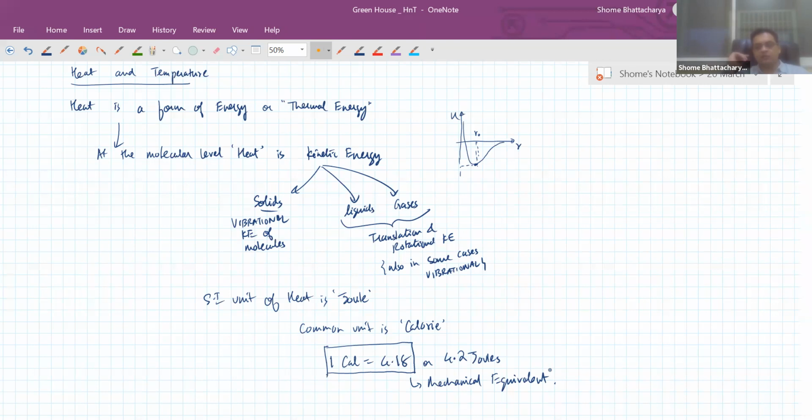So a process that converts heat into mechanical work or mechanical energy, like kinetic energy, is called a heat engine. Whereas a process that converts mechanical work into heat, or extracts heat by doing mechanical work on a system, is called a refrigeration system. Like the compressor of an air conditioner or the compressor of a freezer or a refrigerator, it does that.